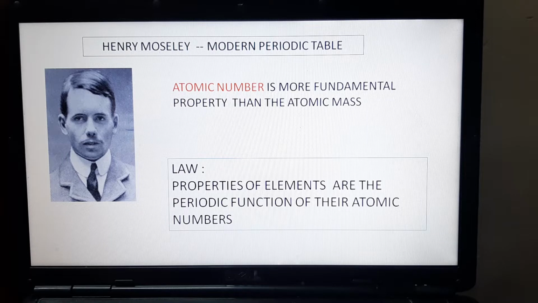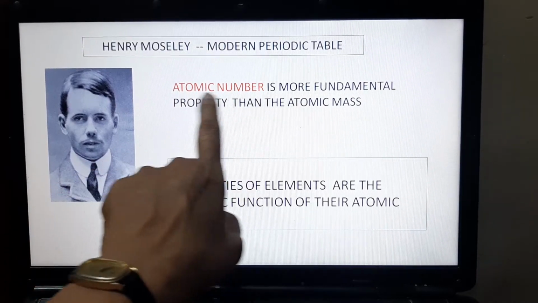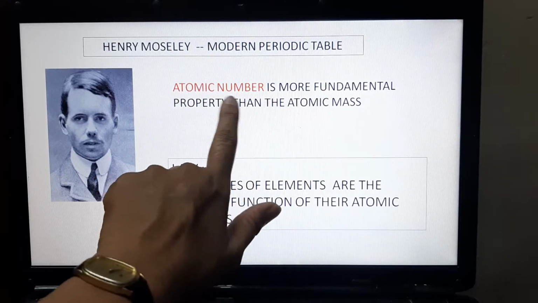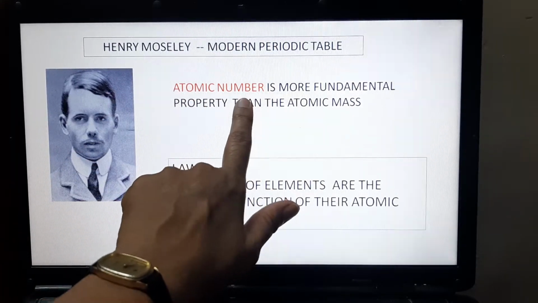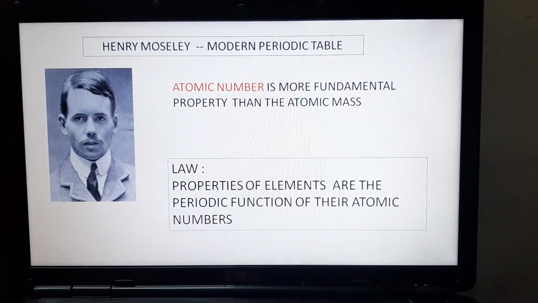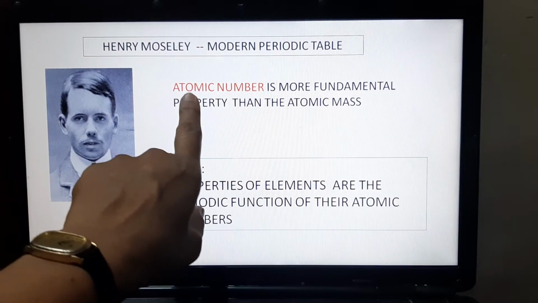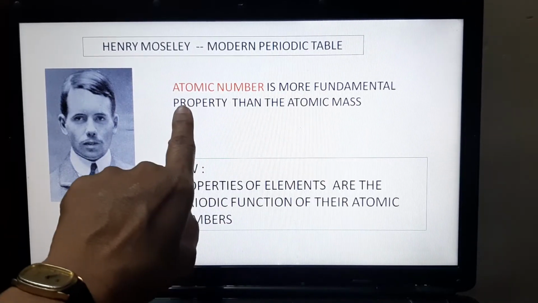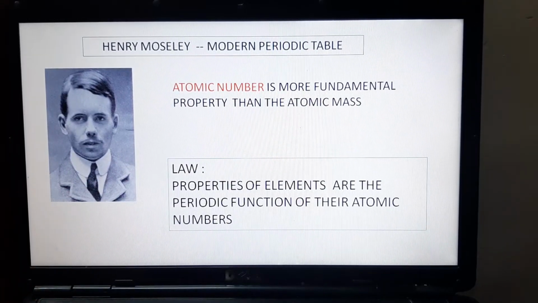Henry Moseley thought differently. He arranged the elements according to the increasing order of the atomic number and not atomic mass. After he did that, we find that all the limitations that the previous scientists had encountered fell in place and it was properly arranged. That means we finally find out that atomic number is a more fundamental and basic property than atomic mass.